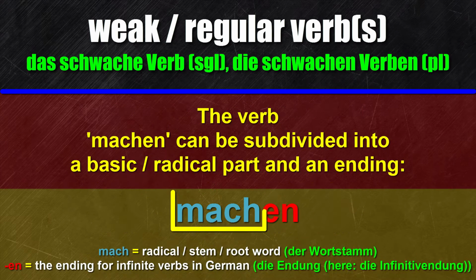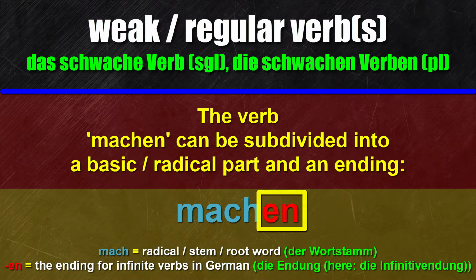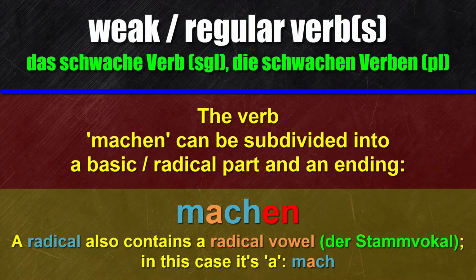The basic part of this verb is mach, and the ending en marks it as an infinitive verb. This basic part is called der Wortstamm, the radical, the stem or the root word. Now this radical part also contains a vowel, der Vokal. And this vowel is also called radical vowel, der Stammvokal. In the case of machen, it's the vowel a.